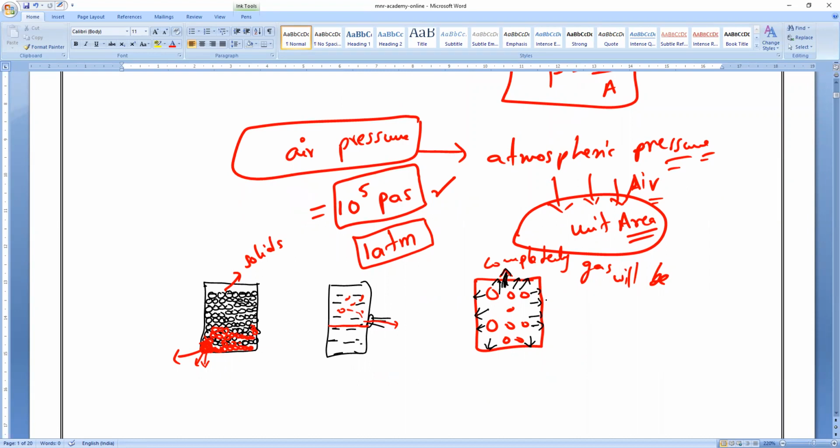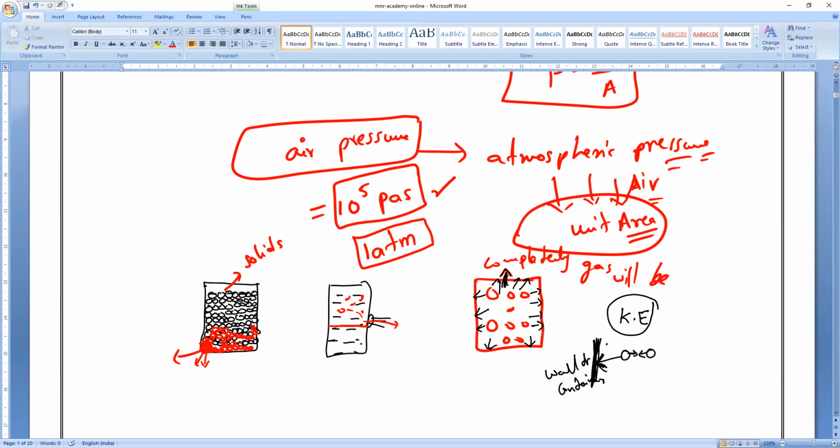In gases, the space between the particles is very, very high, so they have large kinetic energy. If they have large kinetic energy, the collisions will be more. The particles will hit each other more and will exert pressure on the walls of the container. This is the wall of the container. They always want to go out through the walls, so they will try to break the walls and keep on applying more pressure on the walls of the container.